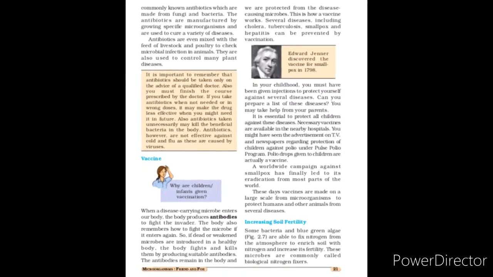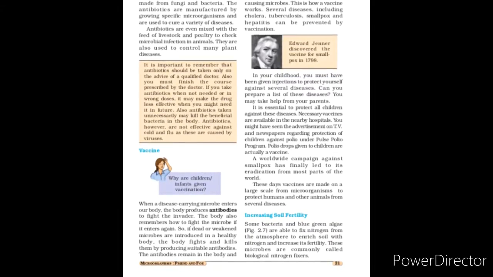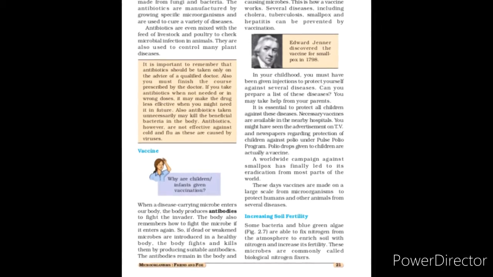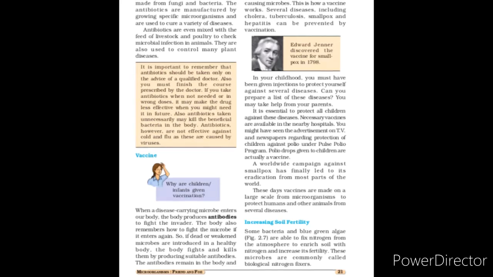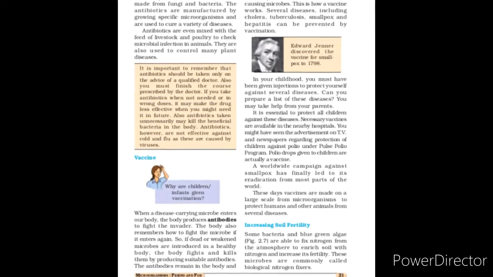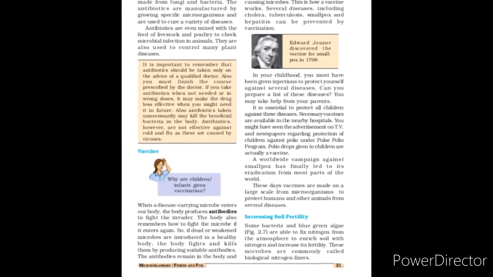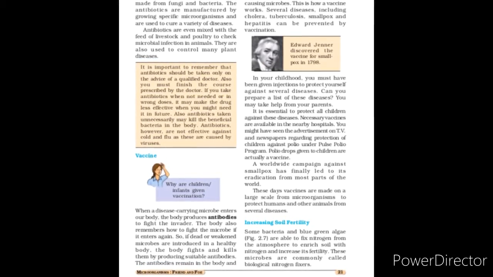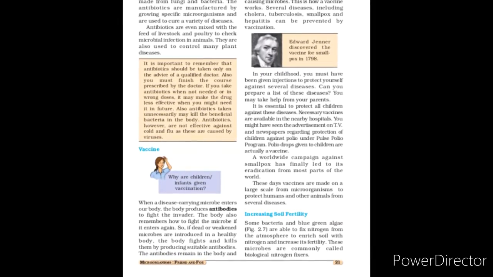The next topic is vaccine. When a disease carrying microbe enters our body, the body produces antibodies to fight the invader. The body also remembers how to fight the microbe if it enters again. If dead or weakened microbes are introduced into a healthy body, the body fights and kills the invading bacteria by producing suitable antibodies. The antibodies remain in the body and we are protected from disease causing microbes forever. This is how a vaccine works.